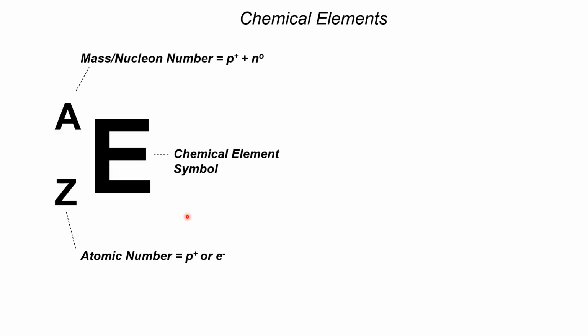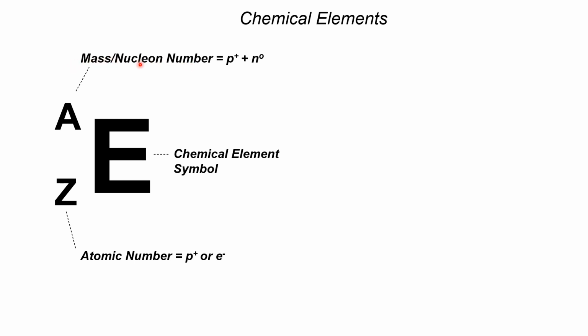Okay. And for chemical elements, there is one general symbol for describing them, and it's actually this one. There's a big E here, a symbol for the chemical element, and then there's superscript A, which describes the mass number or nucleon number.